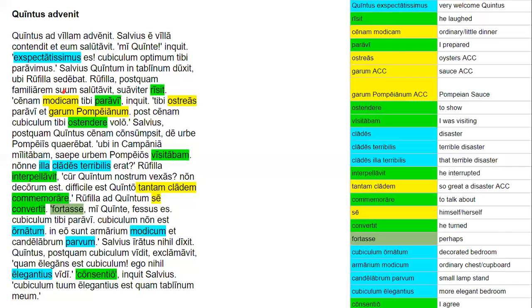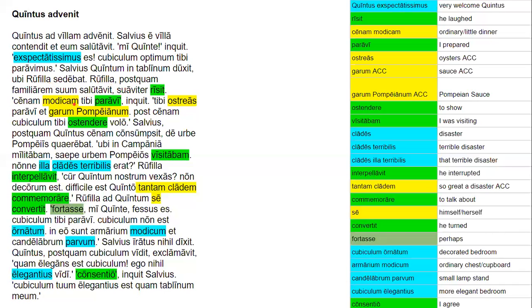So it's her relative, but you couldn't necessarily tell that the owner is female because it's matching the gender of the noun that it's modifying. All right. So Rufilla is the subject for the verb risit, which is a perfect tense verb from rideo, which is where we get the word ridiculous, or even the word risible, and it means to laugh. Right. And suaviter is an adverb, meaning sweetly.